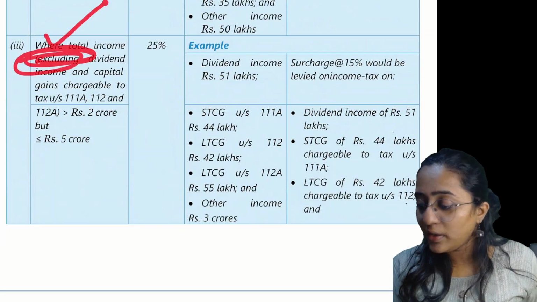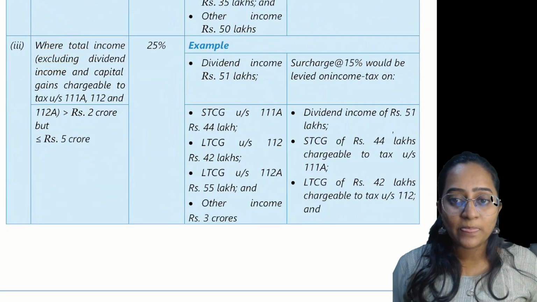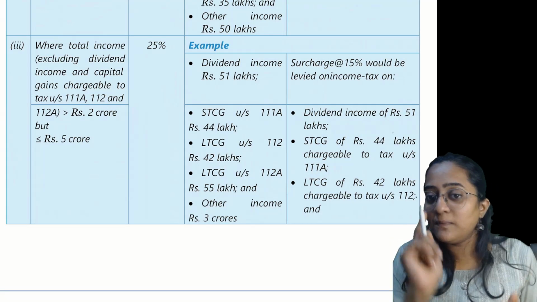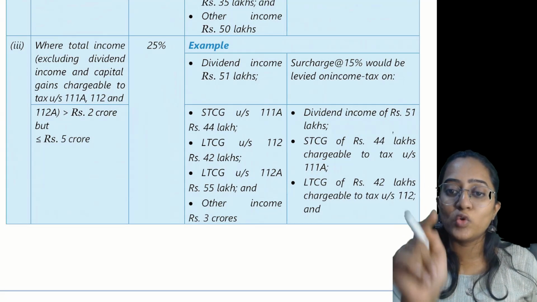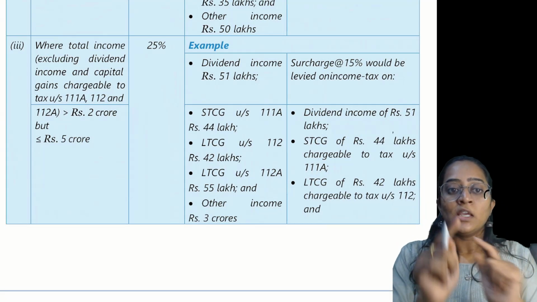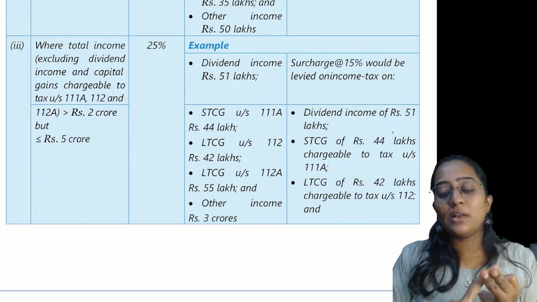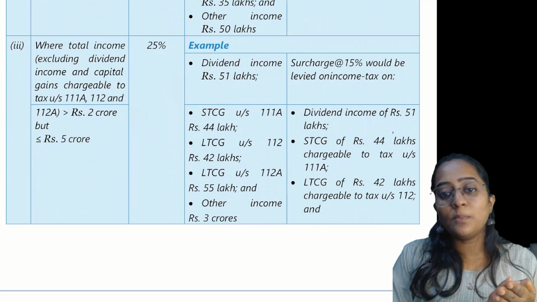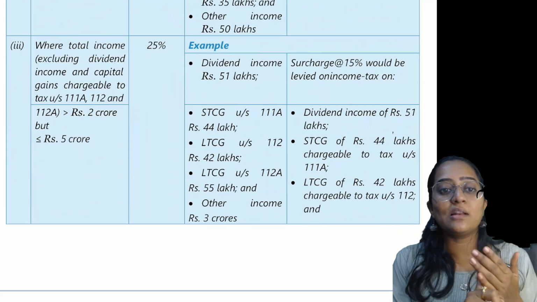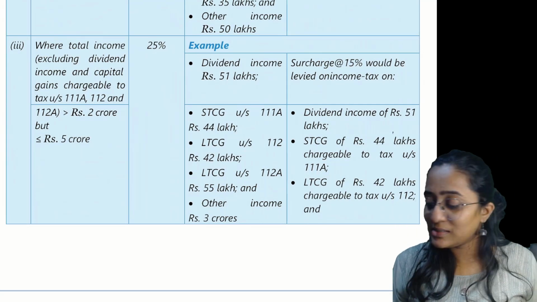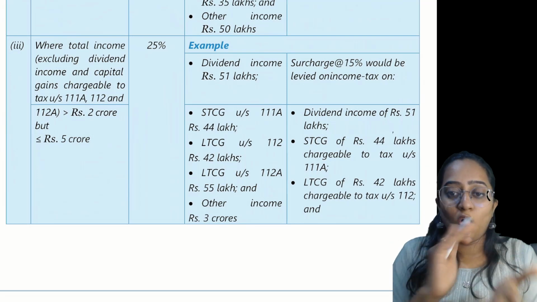But the third point is with regards to excluding. Now, the total income which you are taking for the purpose of looking into the rate of surcharge, you shouldn't be taking your dividend income, 111A short-term capital gain on shares, 112 long-term capital gain, 112A long-term capital gain on shares. You shouldn't be including all these things.